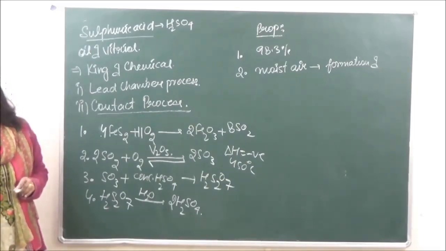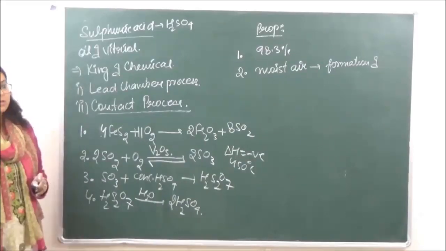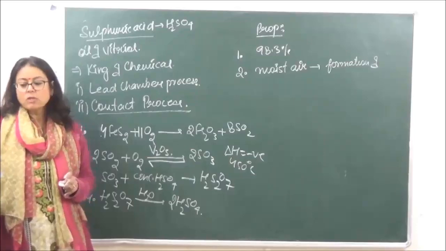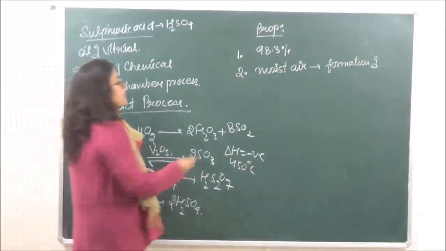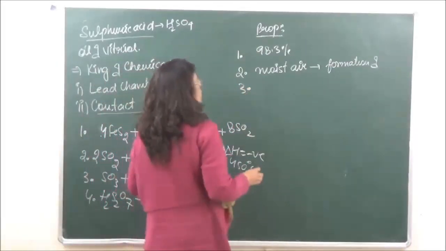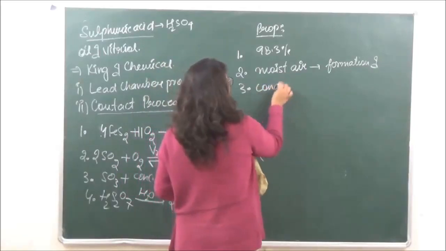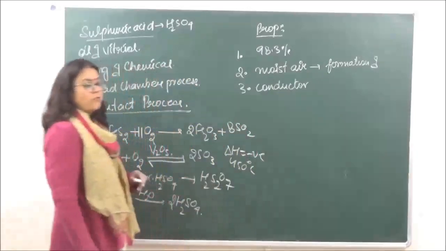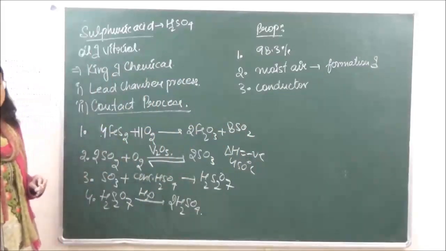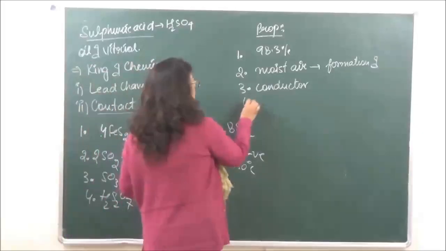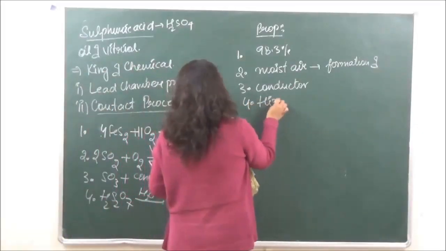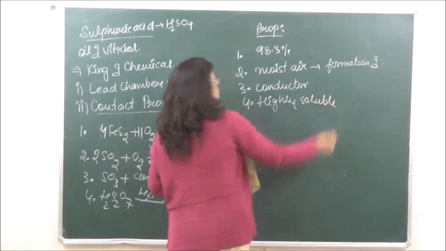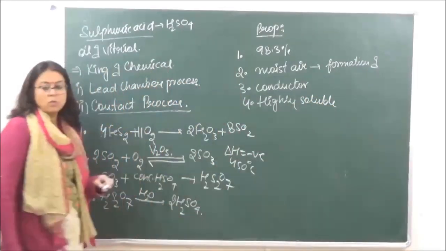ठीक है? फिर it is going to be corrosive in nature. Corrosive का मतलब क्या होता है? It is going to burn, right? It is corrosive in nature. It is going to be a conductor of heat and electricity both, and it is highly soluble in water.